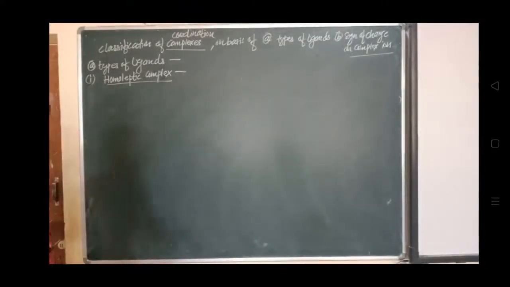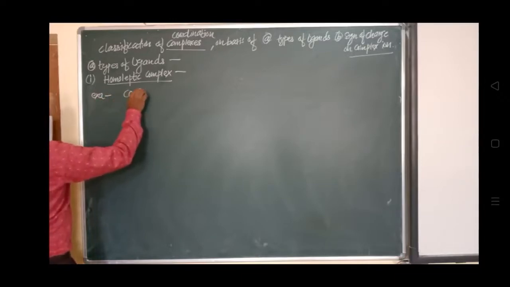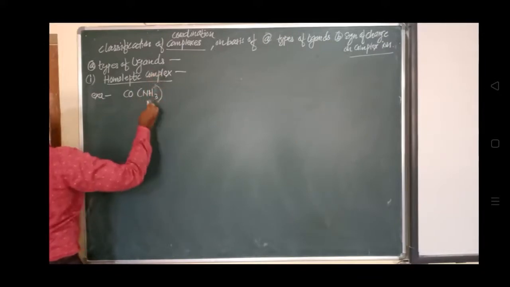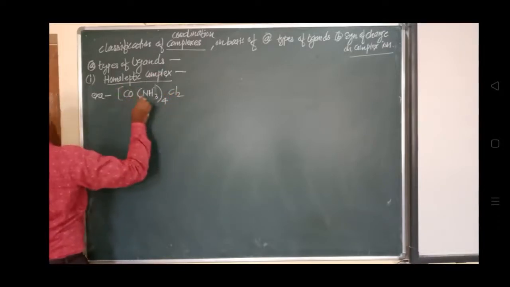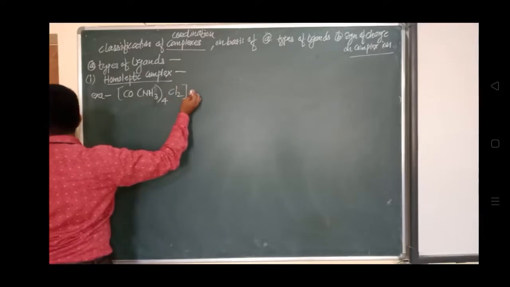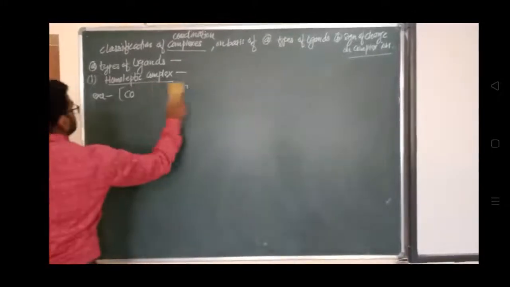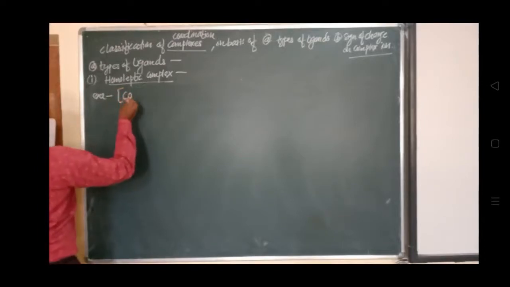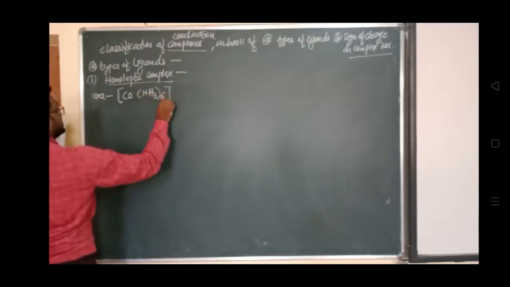So consider an example of a homoleptic complex: cobalt NH3 6, with charge 3 plus.